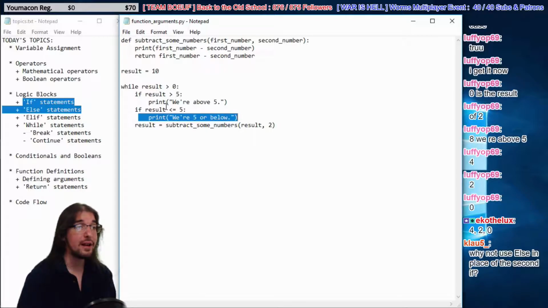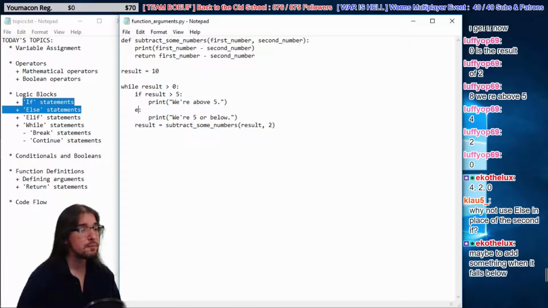Thankfully, we have an else statement for that. So we can replace if result is less than or equal to 5 with just else. So now it means if this is true, do this, but if it's not, do this. So we're only asking one question now. We're not wasting our time asking redundant questions. If this is true, then do this. If it's not true, or else, do this. That's the same exact code, but only asked a question once, which is easier on the CPU.